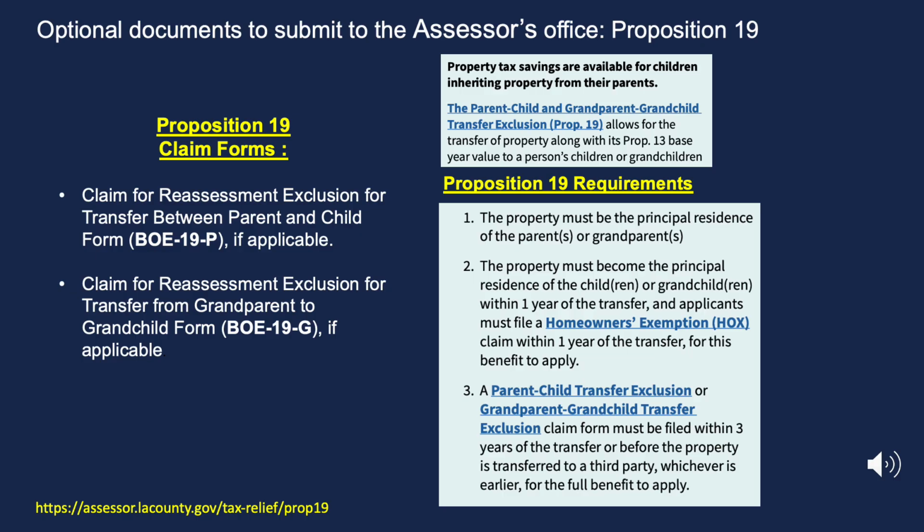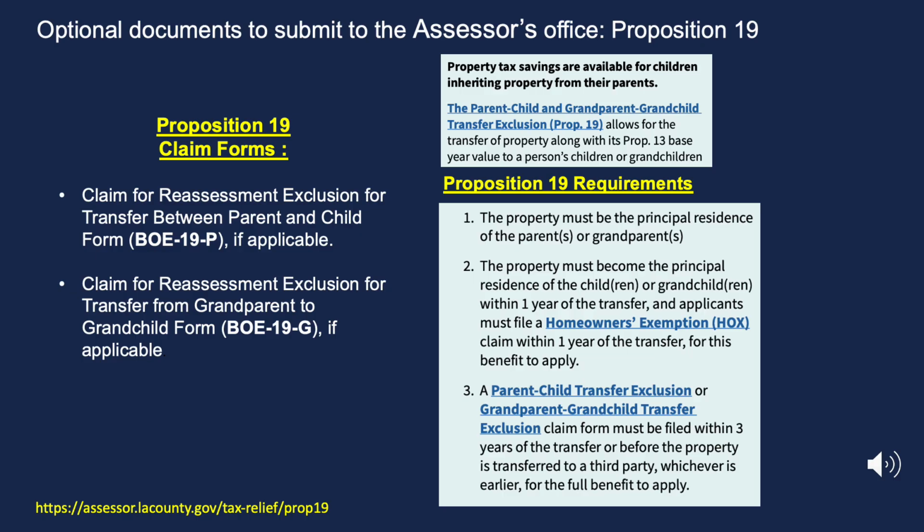Property tax savings are available for children inheriting property from their parents. The parent-child and grandparent-grandchild transfer exclusion, Proposition 19, allows for the transfer of property, along with its base year value, to a person's children or grandchildren, as long as the following conditions are met.